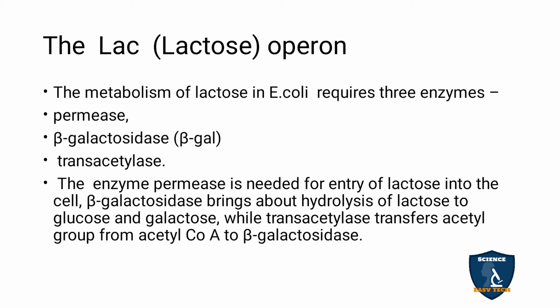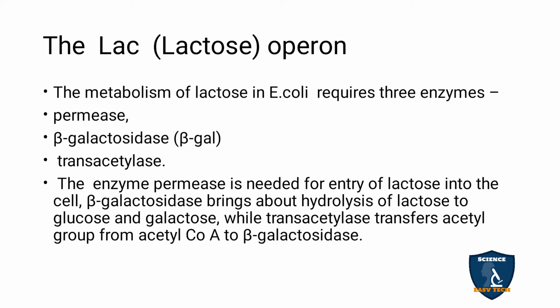How many enzymes are involved in lactose metabolism? 3 enzymes: permease, beta-galactosidase and trans-acetylase. Permease means allowing, giving permission; it allows the lactose into the cell. That is what is done by permease.